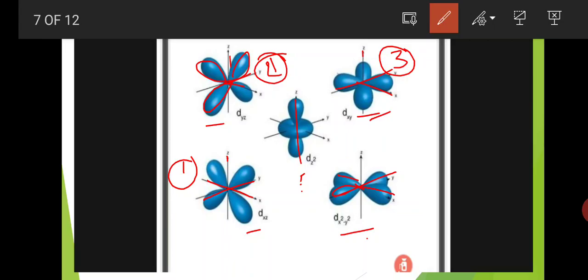The t2g group means the lobes are between the axes: dyz, dxz, dxy. The eg group means the lobes are on the axes: dx square y square and dz square.